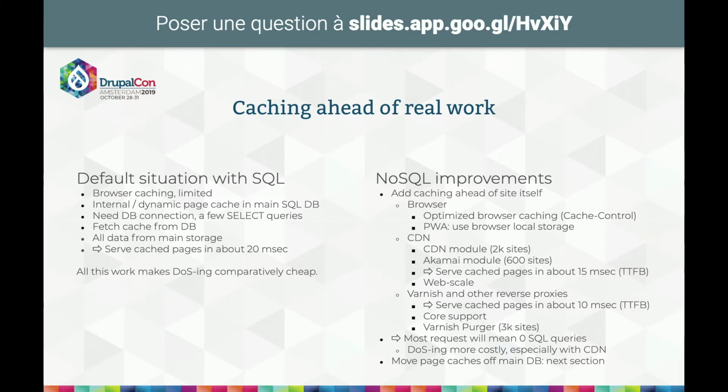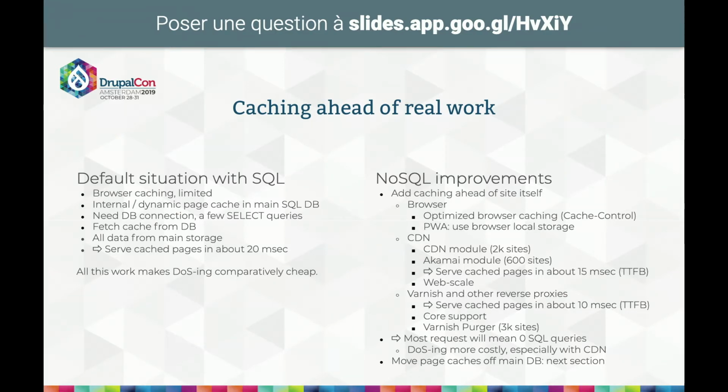So any time you want to serve a cached page to the user, you need to open the database connection, if it's not persistent, and send a few queries just to ensure that the IP is not banned, that the page is available, and a few queries just to serve something which could be done outside the site. So what can you do which is out of your SQL database? Well, the first step is putting better work on the browser caching, meaning the request won't even leave the user browser, but that doesn't work for the page itself usually.